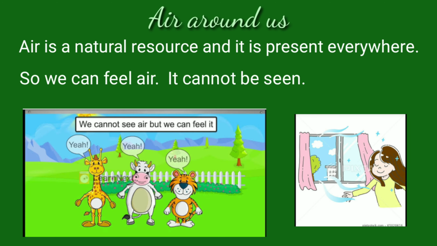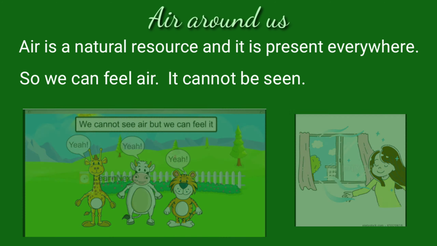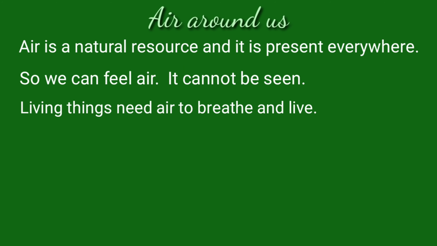It cannot be seen. Air is very important for living things like trees, animals, human beings. Because without air, a living organism will die. Will we survive without air? No. So air is very important.